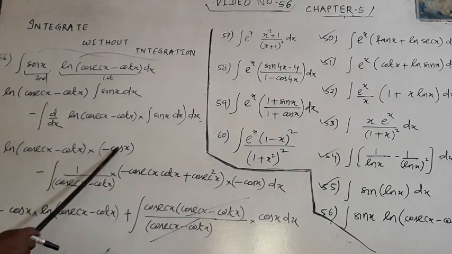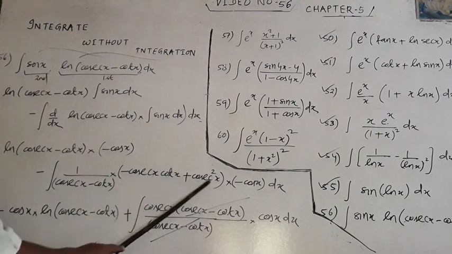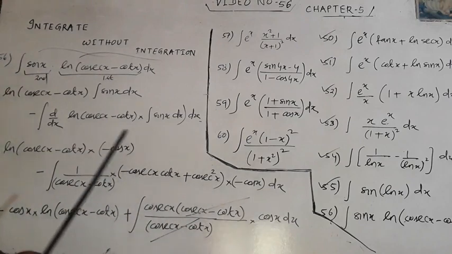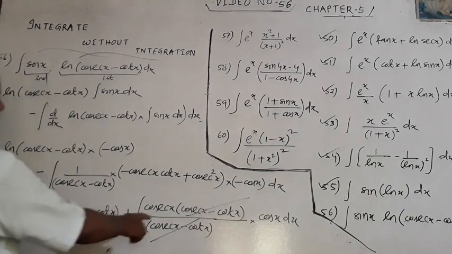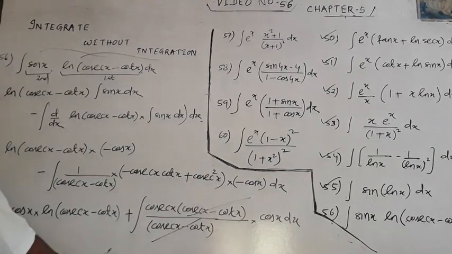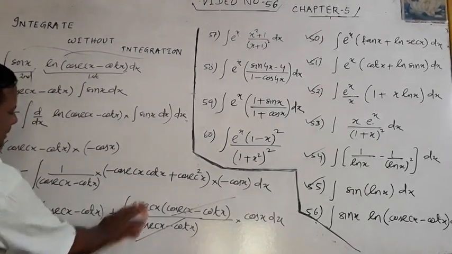Now I am writing minus cos x into ln cosec x minus cot x, and here minus is there. So I am taking this minus as plus, cosec x minus cot x here. Taking cosec x common from this, cosec x, it is cosec x minus cot x. Now they cancel. It becomes cosec x into cos x dx. Now cosec x is what? Cosec x is 1 by sin x into cos x. So the entire thing becomes cot x. Integration of cot x. I am erasing it and writing it in this place, cot x.